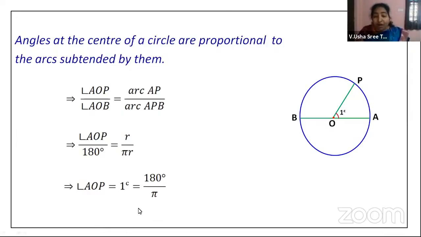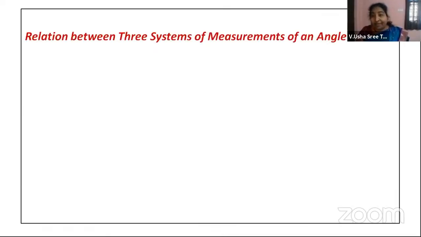Now we'll try to draw some relation between the three systems of measurement of angles. As we were mentioning, the sexagesimal system deals with degrees. Then we will see radian measure in the circular system. And then in the centesimal system, we will see grades, isn't it?